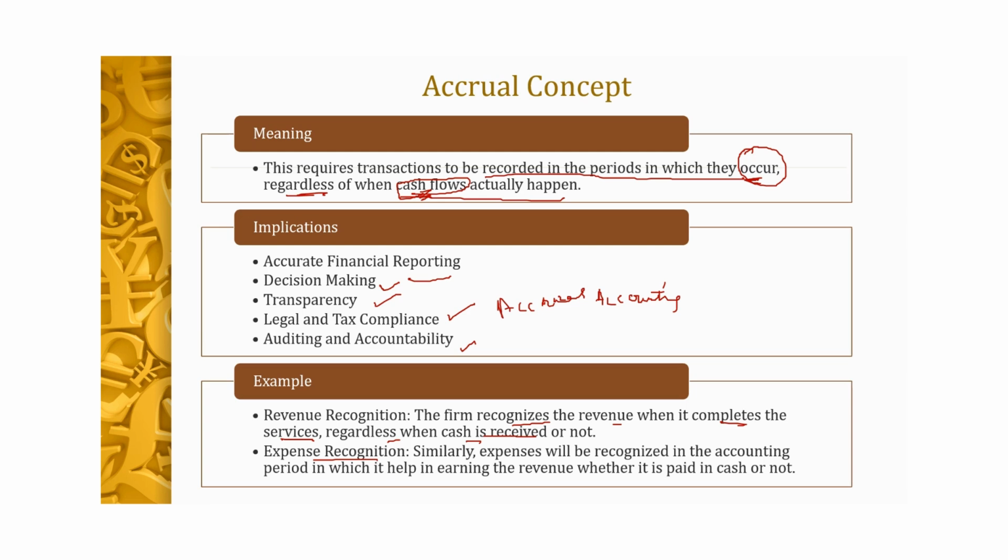Similarly, we recognize the outstanding expenses in the financial statements, expenses which may not be yet paid, but still benefit is derived from that particular expense, so it will be recognized, it will be considered in financial statements on the basis of the accrual concept. So this is about all the concepts of this accounting.